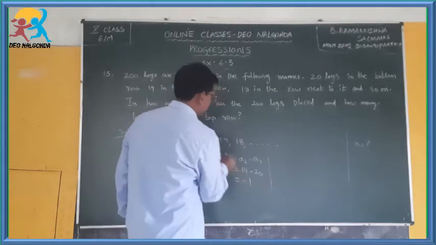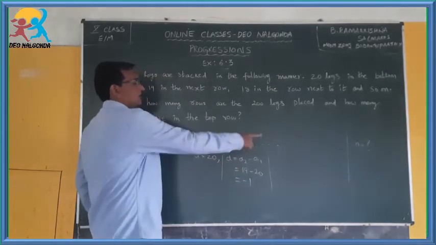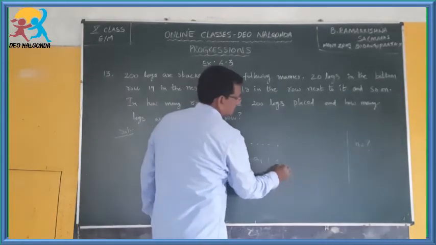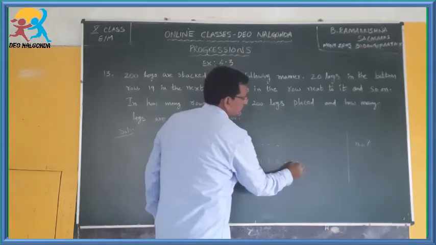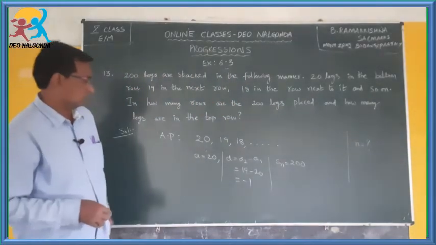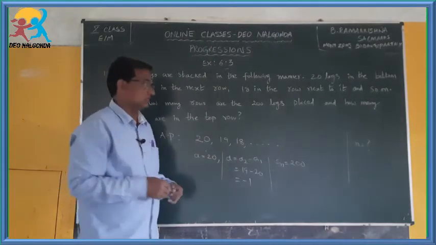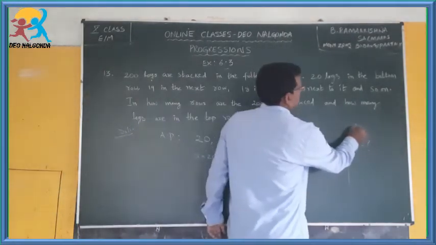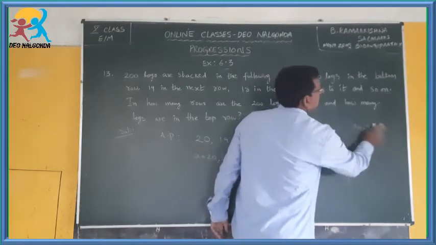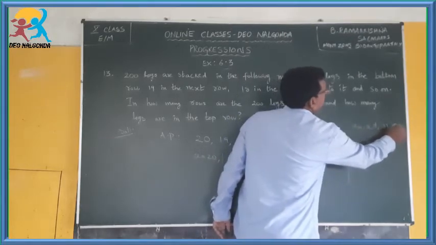Next, what is the information given here? The sum of all the rows, means sum of all the logs is given. That is Sn. Sn is equals to 200. I told you, you will be given some of the variables out of a, d, an, n and Sn.